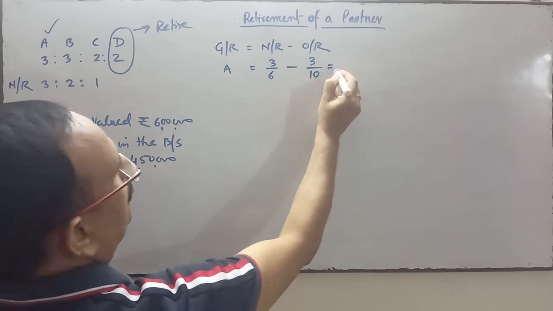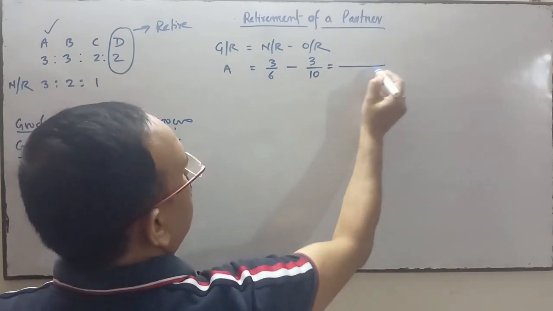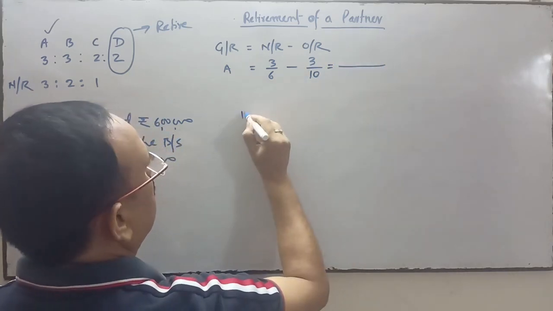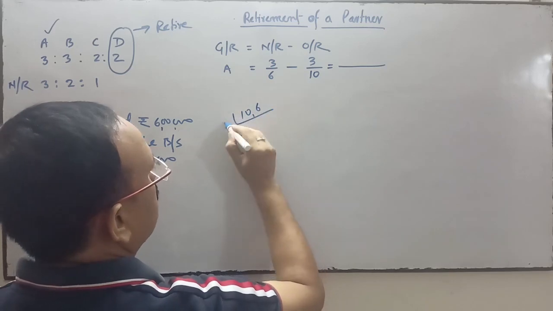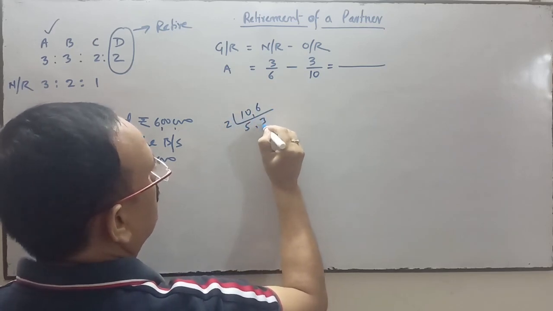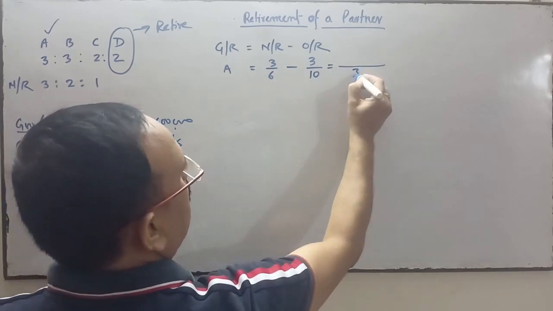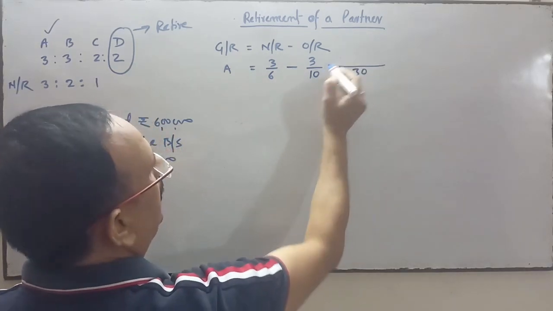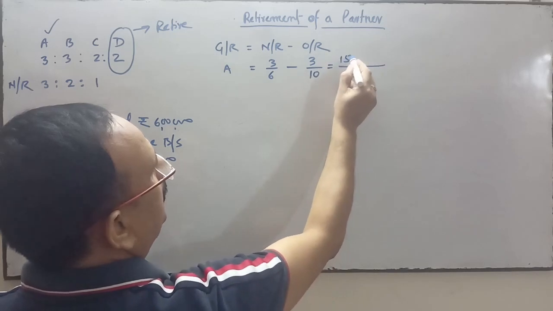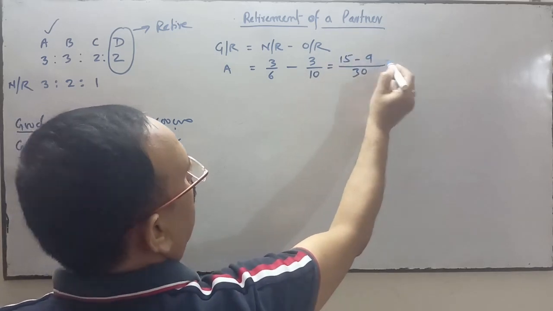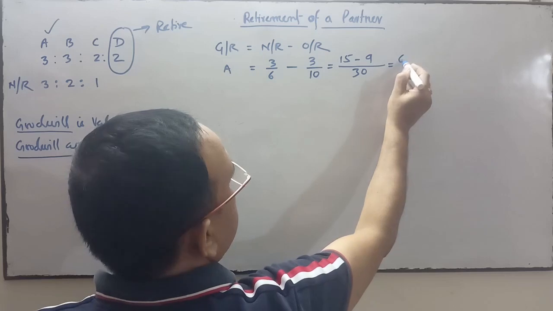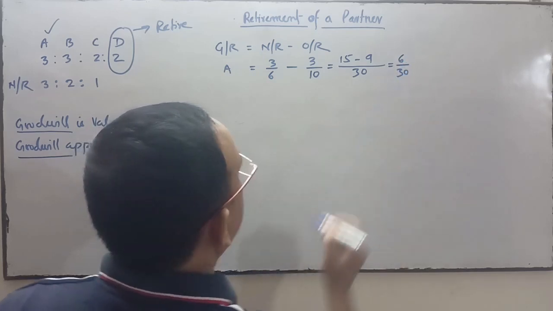3/10. So LCM of 10 and 6 is 30. 30 is the LCM. So we'll write this 30, 5 into 3, 15, 3 into 3, 9. So it is 6/30.